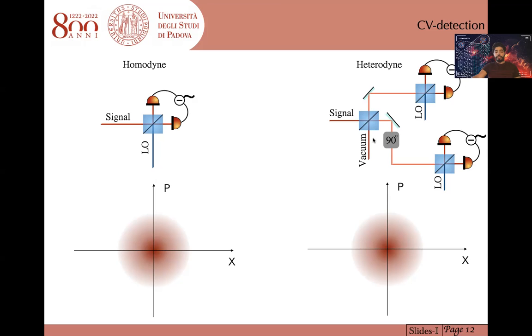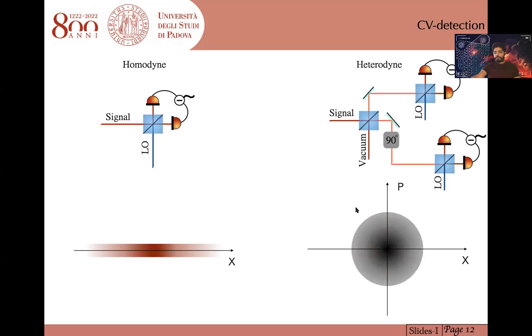So measuring a coherent state with homodyne detection, we will have information about one field quadrature, let's say X. Heterodyne detection gives information about both field quadratures at the same time, at the cost of a penalty of an extra vacuum state. I won't go into its detail, but I will be there to answer your possible question on heterodyne detection. So measuring a coherent state with heterodyne detection, we will have a distribution like this.